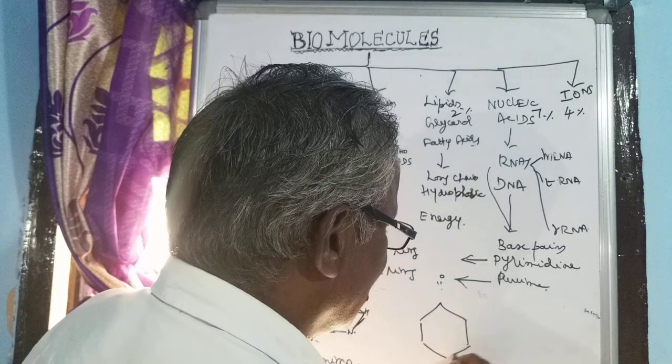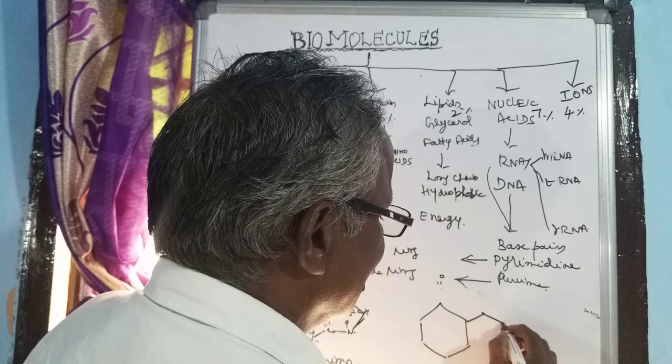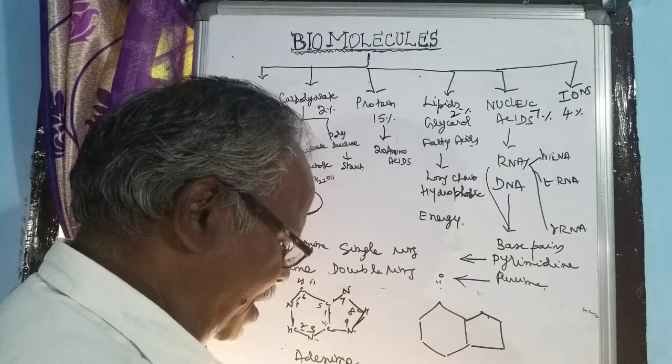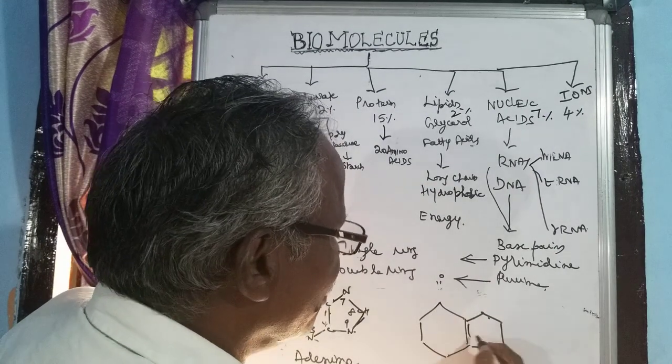This is hexagonal in shape, and here pentagon in shape, 1 2 3 4 and then 5. So here double bond structure.